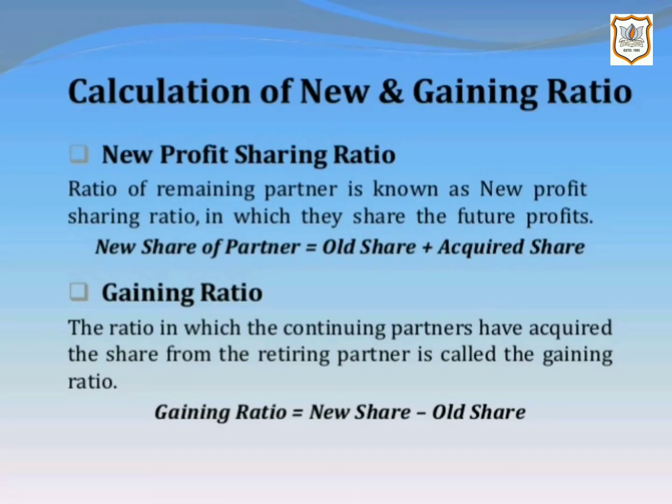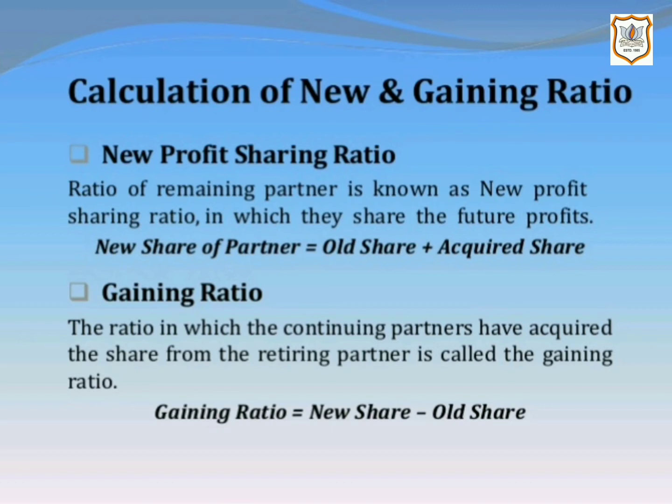Now let us understand how the new profit sharing ratio and the gaining ratio is calculated. See, let us see new profit sharing ratio. New profit sharing ratio on retirement of a partner is the ratio in which the continuing or remaining partners decide to share the future profits and losses. As a result of retirement of a partner, the remaining partners gain a part of the retiring partner's share of profits. Thus, new profit sharing ratio of the remaining partners is required to be computed.